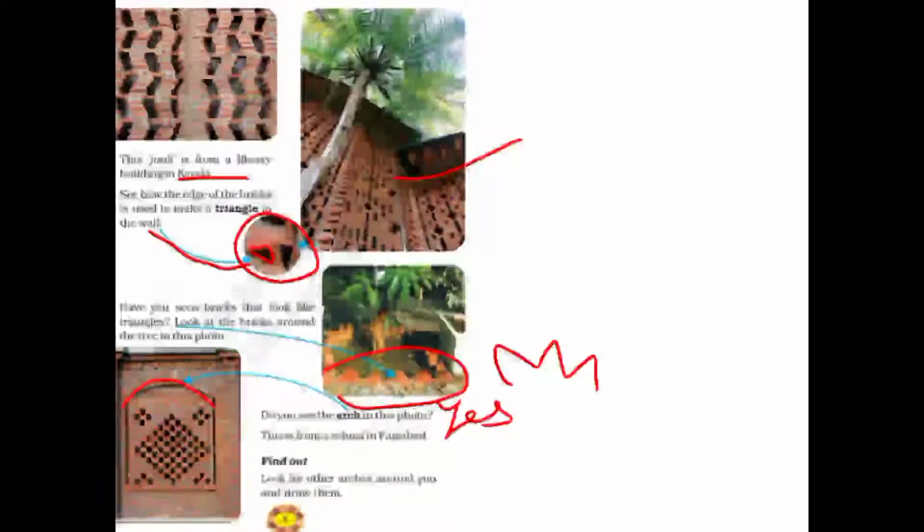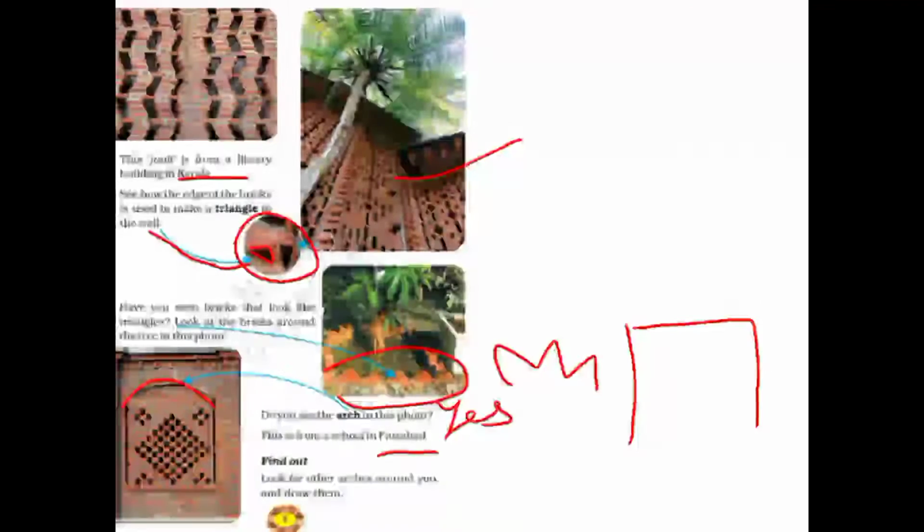Okay, this is from a school in Faizabad. Find out and look for other arches around you and draw them. We can draw the arches around you. We can show some of the arches in this way.